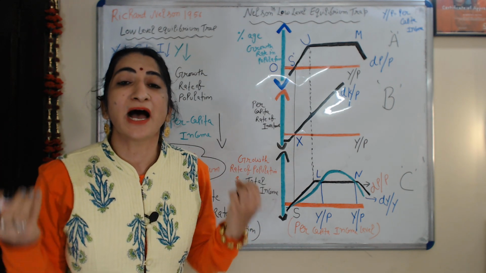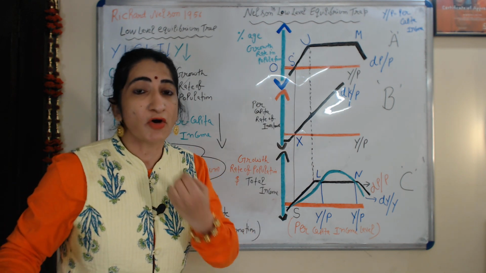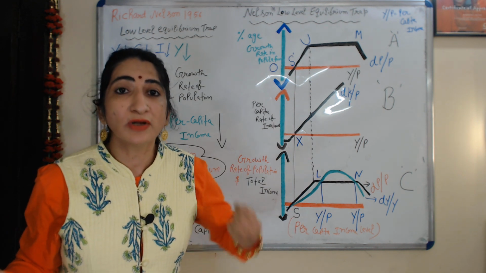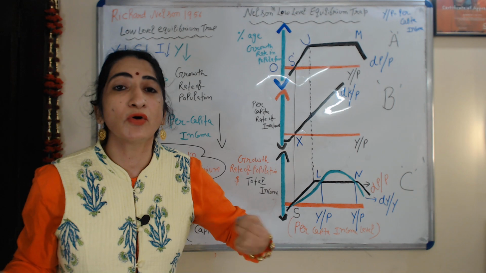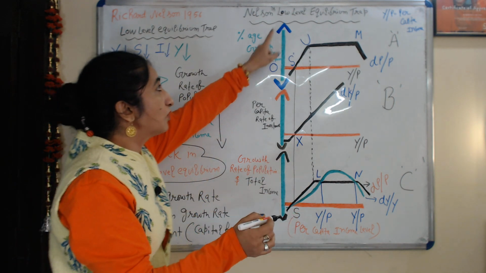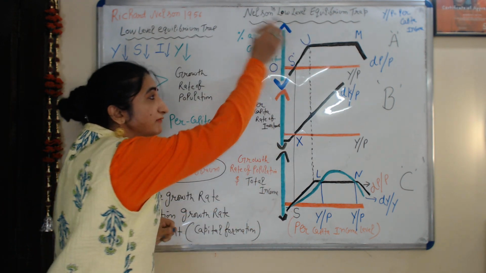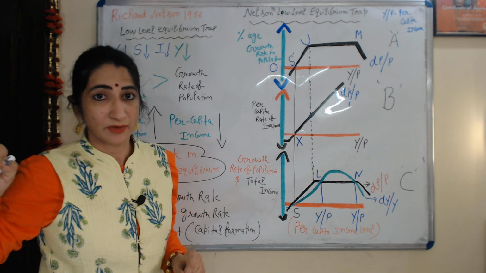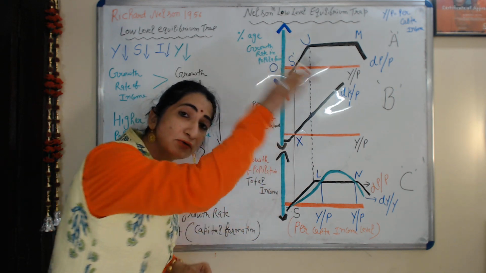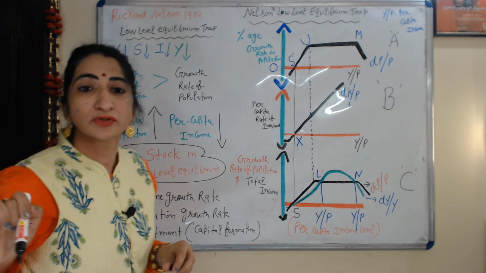That's why people are not able to save. If people are not able to save, obviously investment is zero, we are not able to invest, and a low level of investment is the cause of low growth in national income. That's why this S point is basically the low level equilibrium trap point. And according to Nelson, if any country wants to come out of this trap, then growth of income must be more than growth of population.